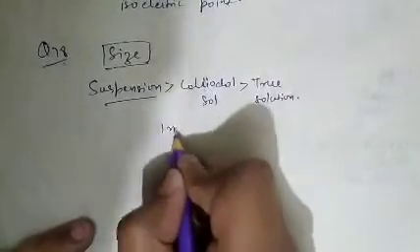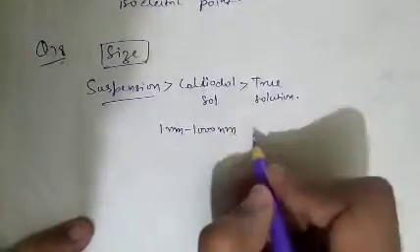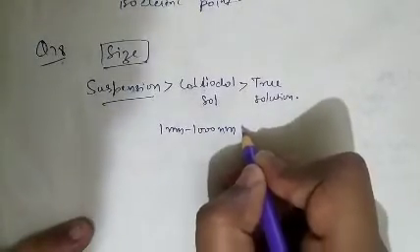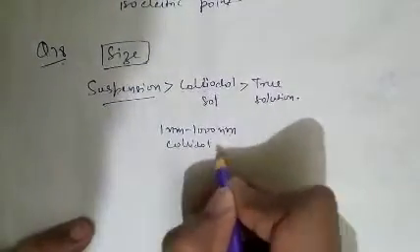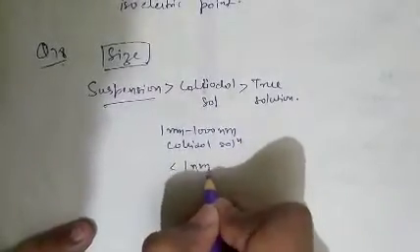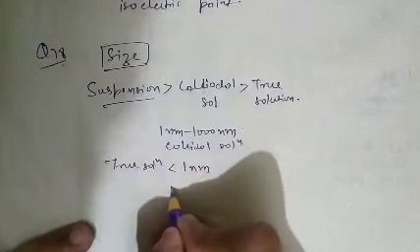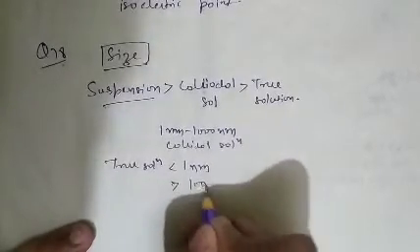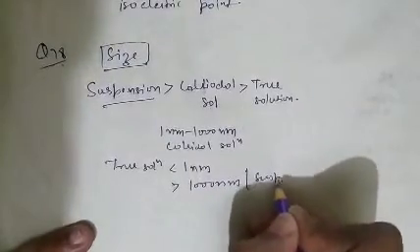The size of colloidal particles is 1 nanometer to 1000 nanometer. Less than 1 nanometer, it is a true solution, and when the size of the particle is more than 1000 nanometer, then it is a suspension.